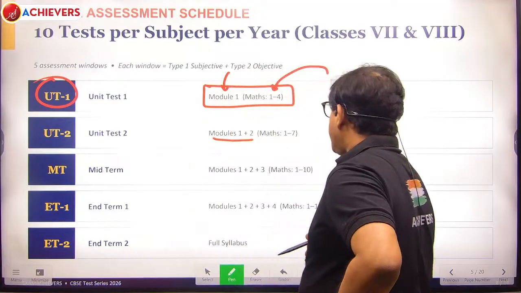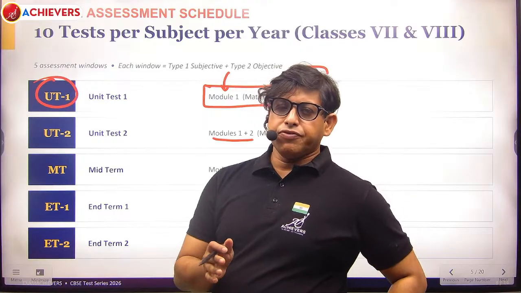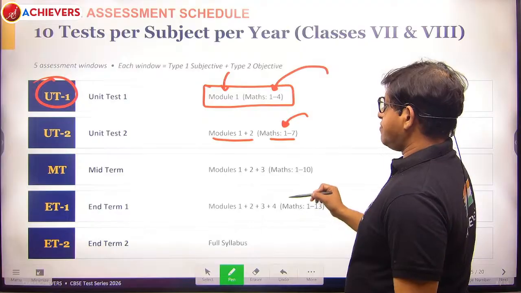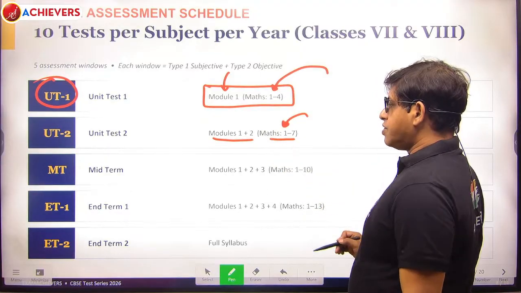And because the number of modules in maths is very high, for UT2 we are going for maths modules 1 to 7, and the rest, physics, chemistry and biology, modules 1 plus 2.